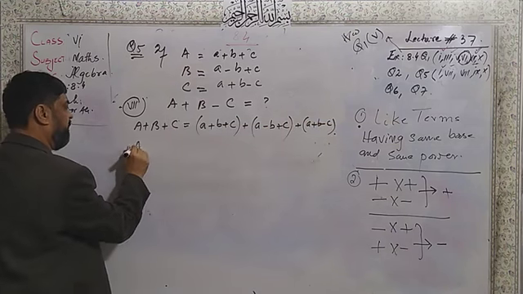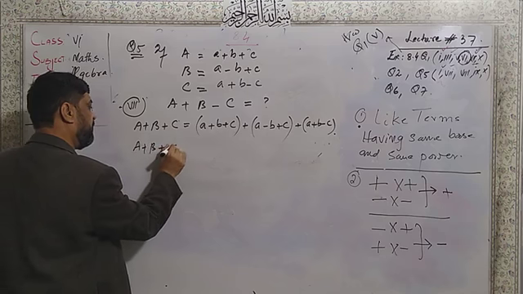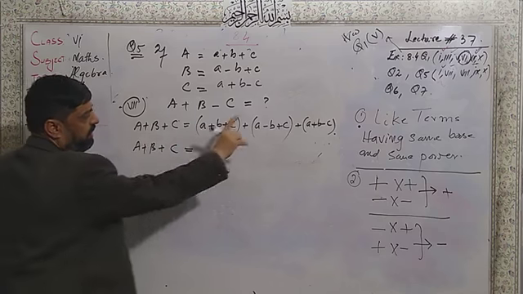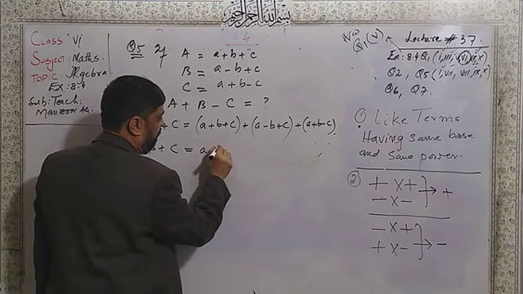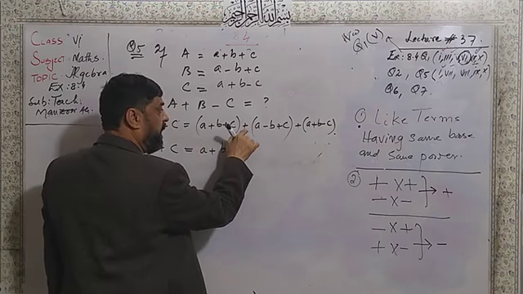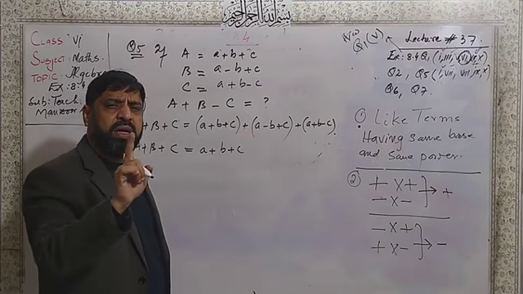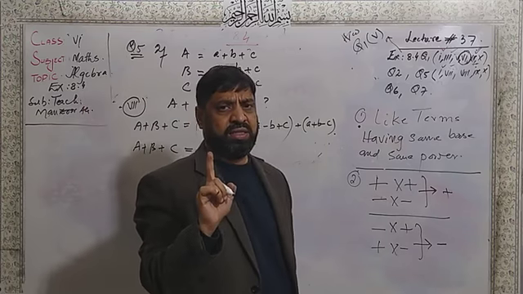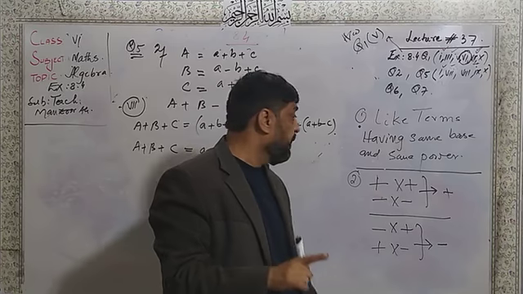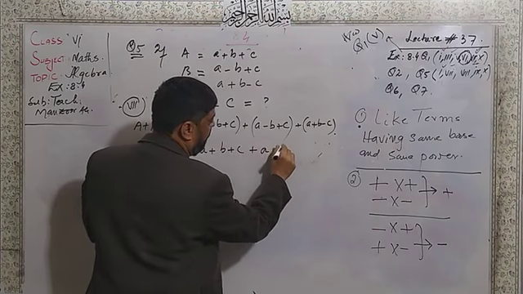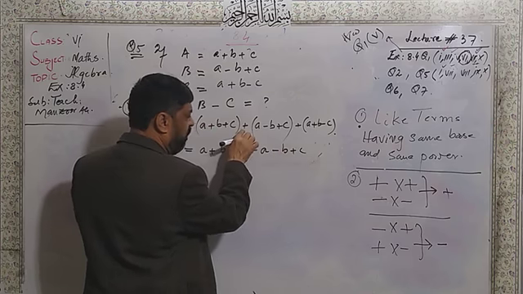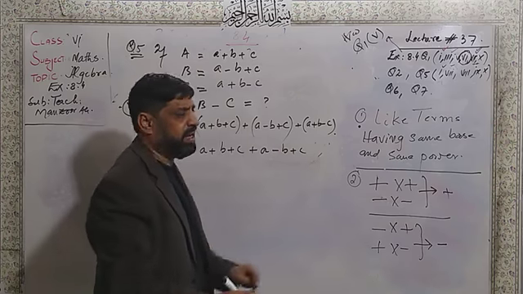Now similarly A plus B plus C, that is equal to, I write here by removing the bracket. Here plus and multiplication have no change. Minus has the change. Here there is no change, plus A minus B plus C. Because of plus, there will be no change in sign.